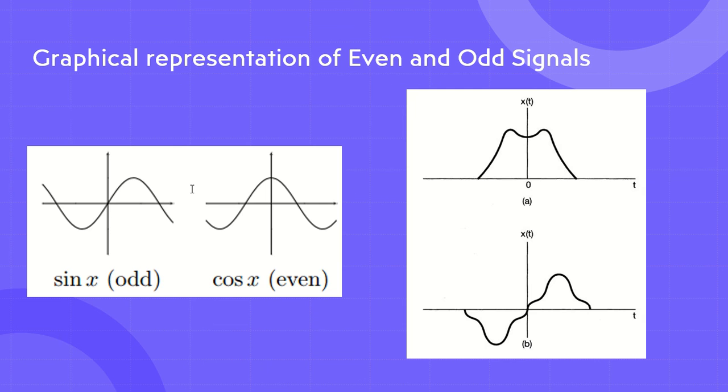Now let's come to the graphical representation of odd and even signals. I have already shown you the graphical representation of the cosine signal and sine signal. So a cos is an even signal or even function, and a sine is an odd function or odd signal.